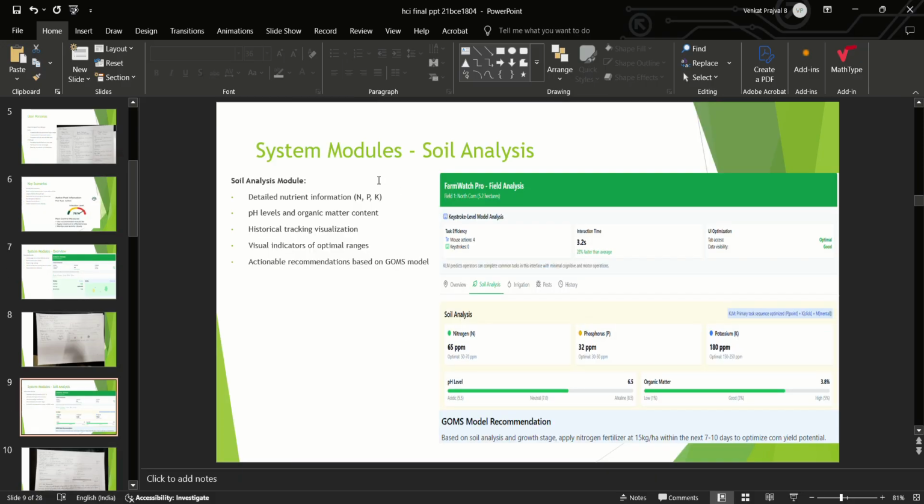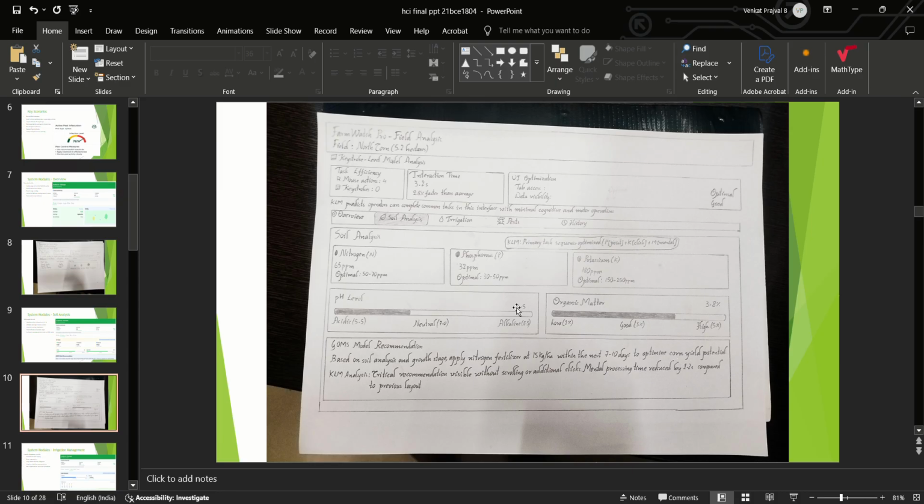Next, the soil analysis module. Here we have detailed nutrient information on nitrogen, phosphorus and potassium, pH levels and organic matter content, historical tracking visualization, visual indicators of optimal ranges, and actionable recommendations based on the GOMS model. This is the complete soil analysis, and this is the paper mockup model.